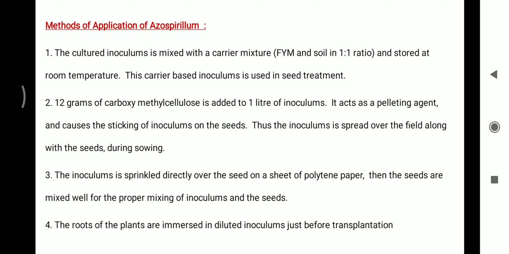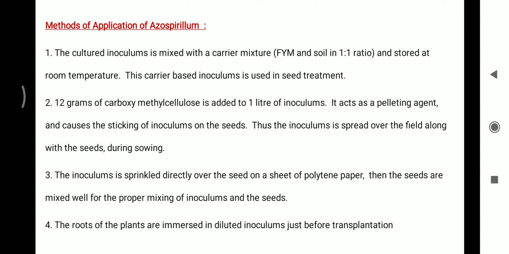Methods of application of Azospirillum. The cultured inoculum is mixed with a carrier mixture, the farmyard manure and soil in 1:1 ratio, and stored at room temperature. This carrier based inoculum is used in seed treatment. 12 gram of carboxymethyl cellulose is added to 1 liter of inoculum. It acts as a pelleting agent and causes the sticking of inoculum on the seeds.